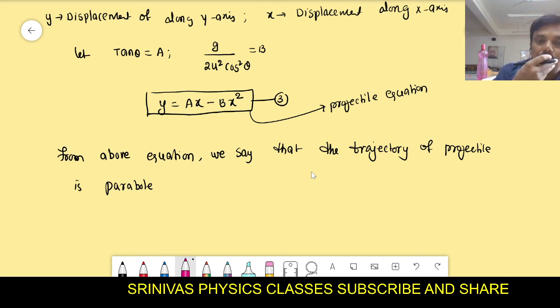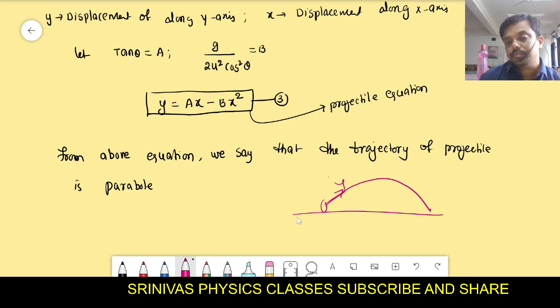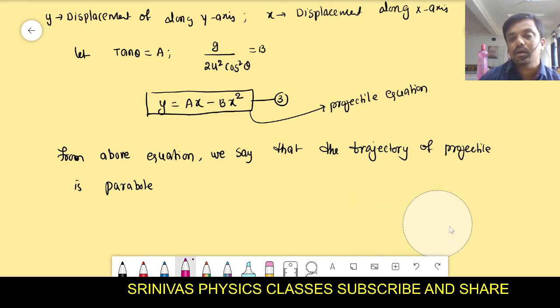This is the general equation of the projectile. That means we derived this equation for the projectile, and what we got is a parabolic equation. That's why the path followed by the projectile is a parabola. That path means the way along which the object travels is the parabola. For example, if you throw any object like this, then it will follow this path, and this path is said to be the trajectory. The trajectory is in the shape of a parabola, right?